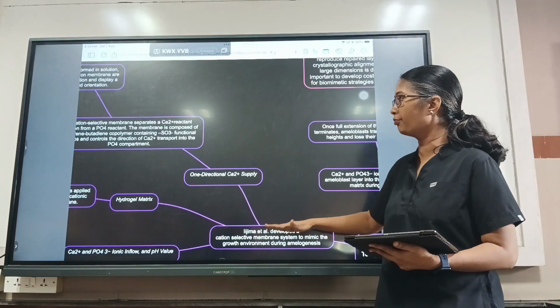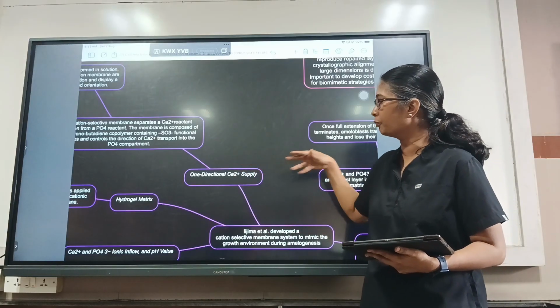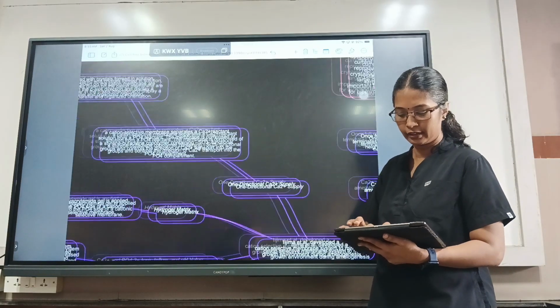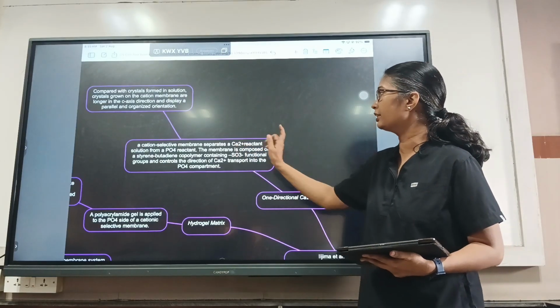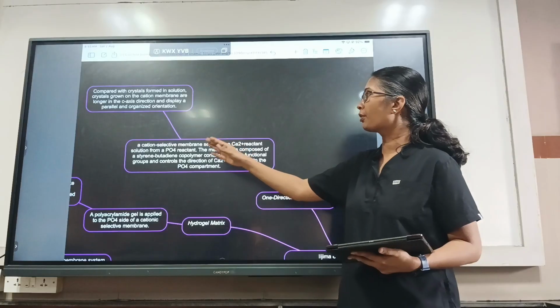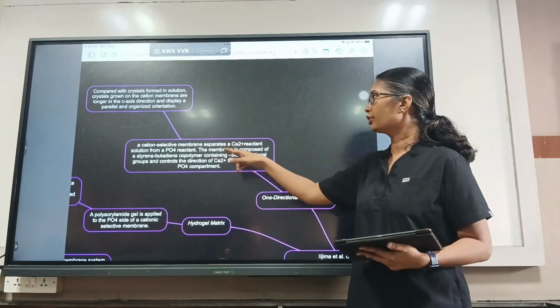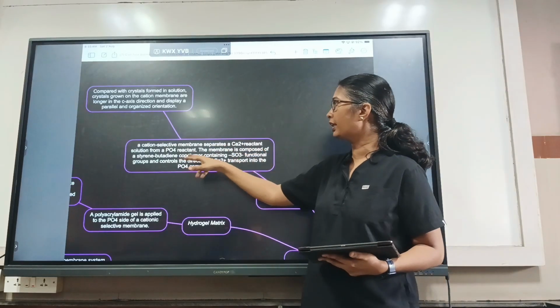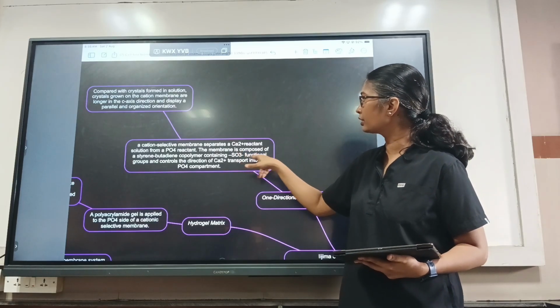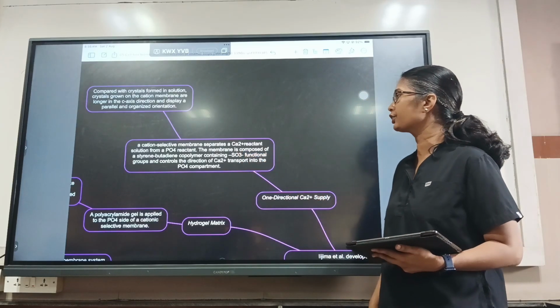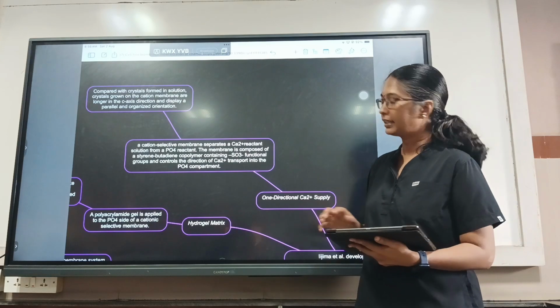Since it was a selective membrane, it allowed the movement of calcium in only one direction. So the cation selective membrane separates the calcium reactant solution on one side from a phosphate reactant on the other side. The membrane is composed of styrene butadiene copolymer containing SO3 functional groups and controls the direction of calcium transport into the phosphate compartment.